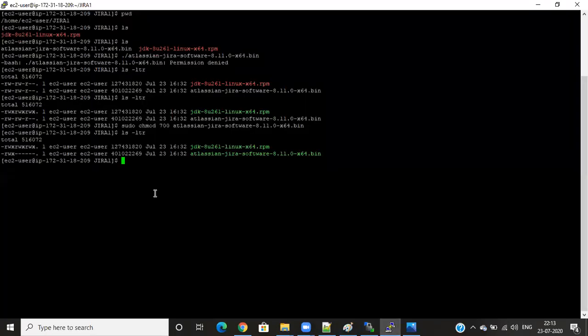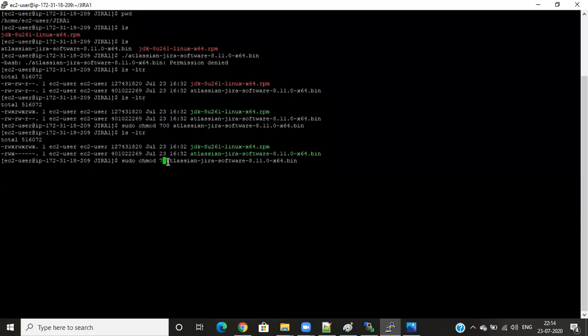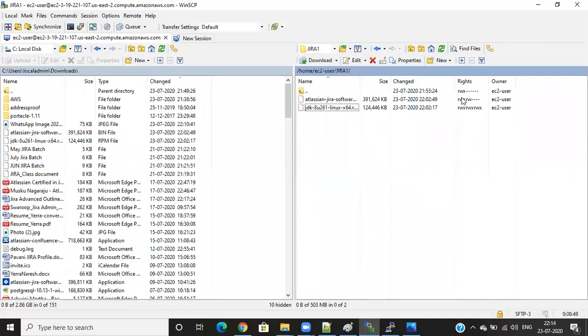Suppose I go with the same place, same command, 7. Suppose if I enter, I need to give read, write permission. Read, write, what is that? Read, write, second person 4 plus 2 is 6. I need to enter 6 permission. 6, suppose 0. When I enter it, what permission will it become? Refresh. The first person gets read, write, execute, 3. Next only read, write will be given to the second person. And execute is not given, and the third person is not getting anything.